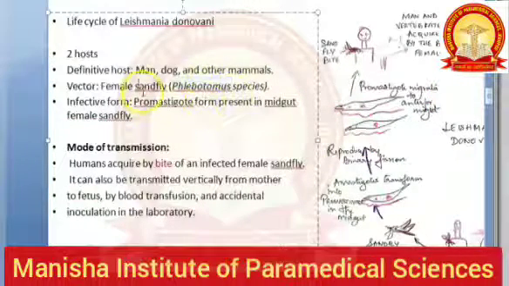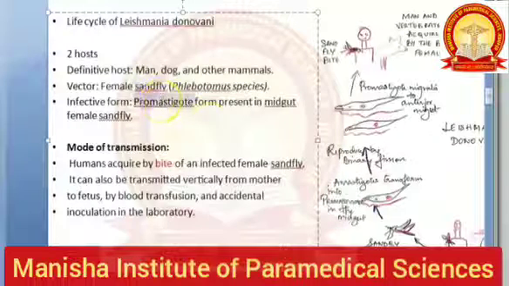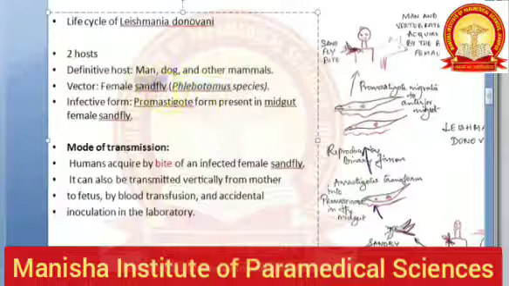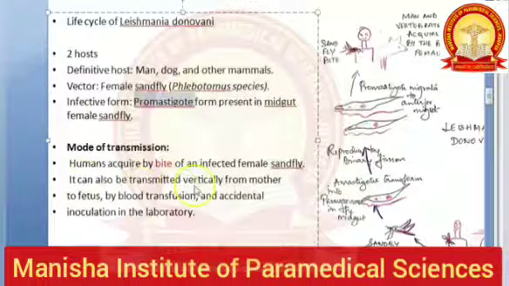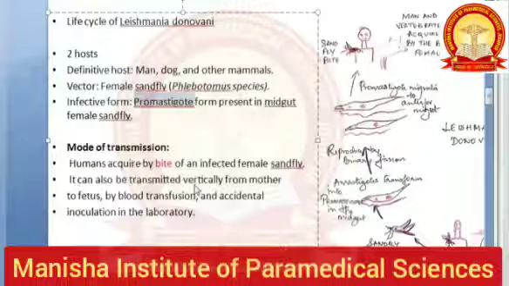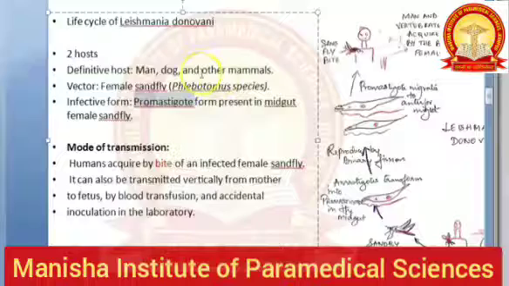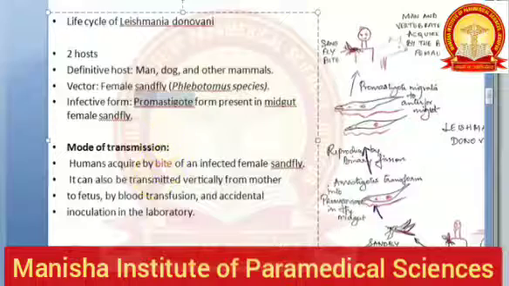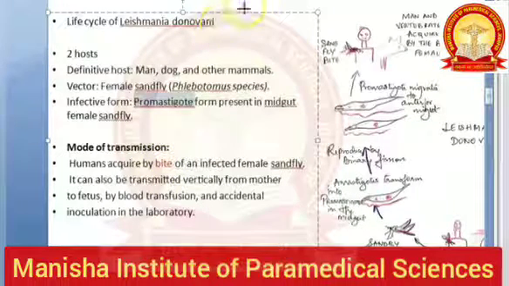Phlebotomus, sandfly, promastigote. So these three go together. Phlebotomus, sandfly, promastigote. Listen again. Phlebotomus, sandfly, promastigote. So let us draw a cute sandfly here.